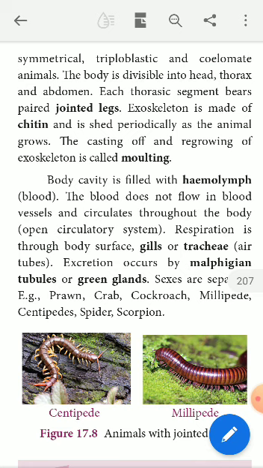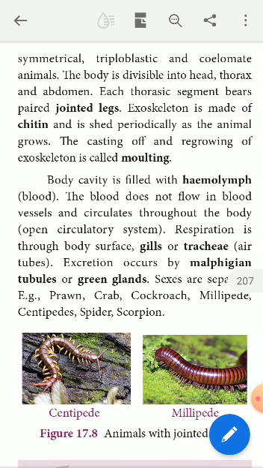Since the blood is running through the body cavity all over the body of these animals, this type of circulatory system is called an open circulatory system. Now you see, the blood does not flow in blood vessels and circulates throughout the body. Open circulatory system. Respiration is through the body surface, gills or trachea.